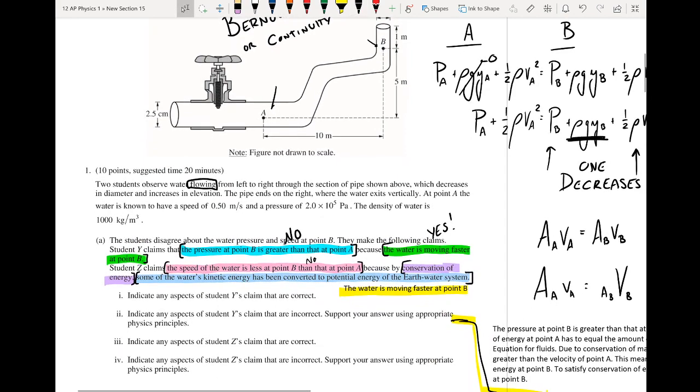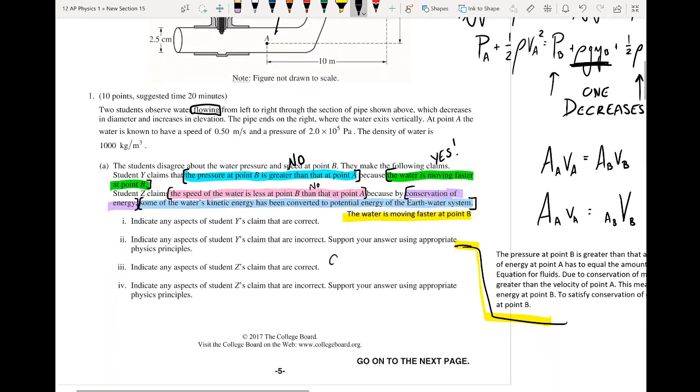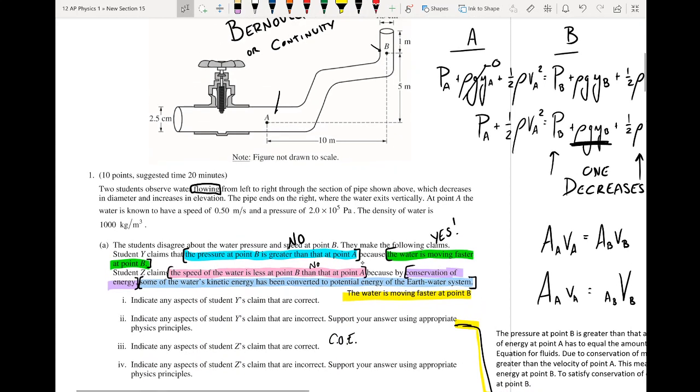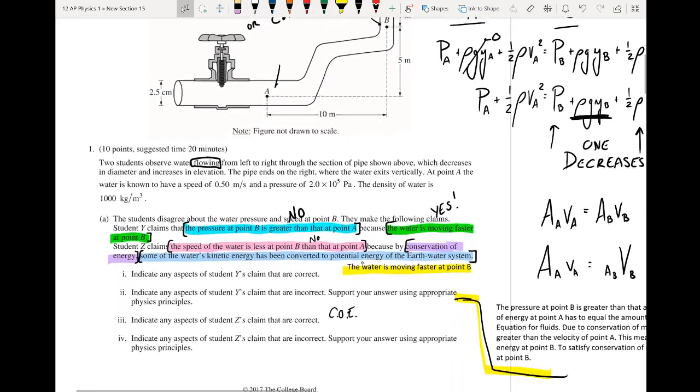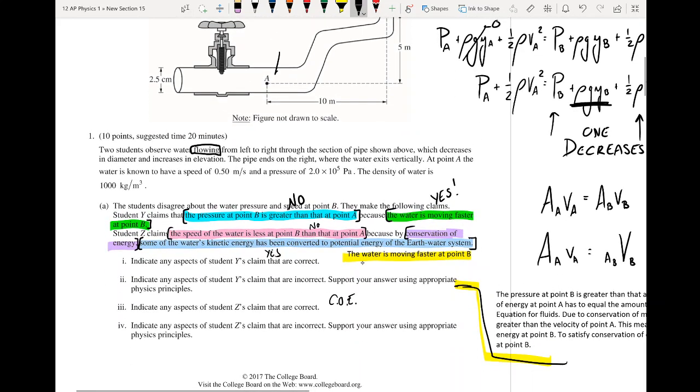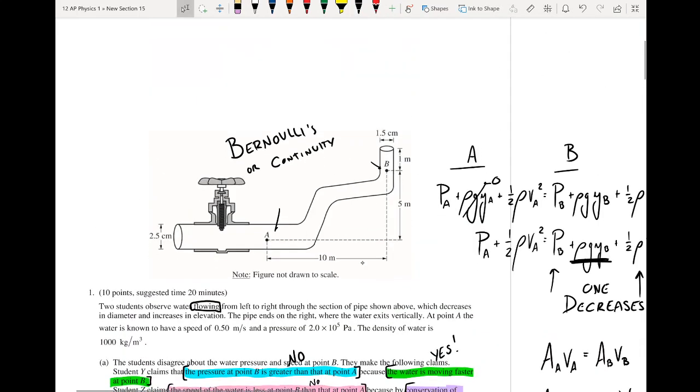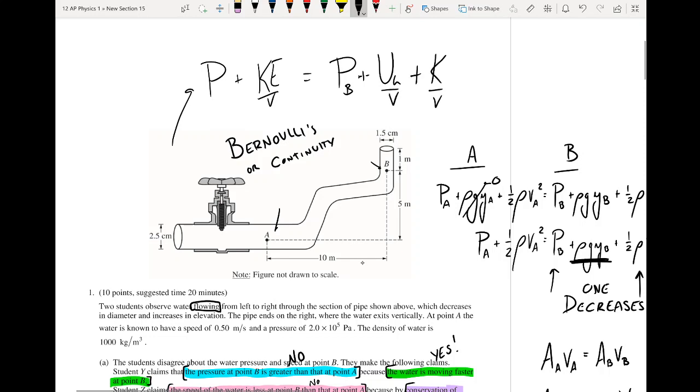Conservation of energy, the fact that they referenced it, that's correct. Let's make a little note of that. The fact that they're using conservation of energy is a correct aspect. And then, some of the water's kinetic energy has been converted to potential energy of the Earth-water system. So we can say that that's correct too. This idea that we have energy per volume in the form of pressure, and we have kinetic energy per volume. And then at the end we have pressure at point B plus gravitational potential energy per volume plus the kinetic energy per volume at point B.